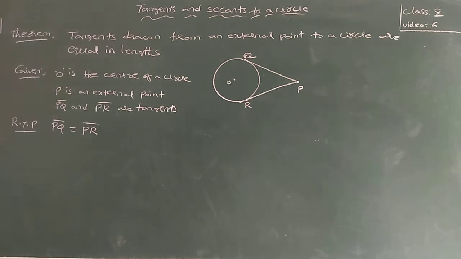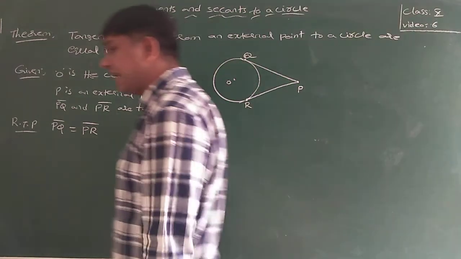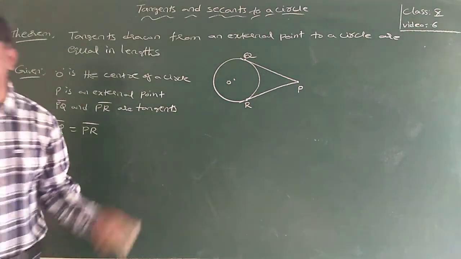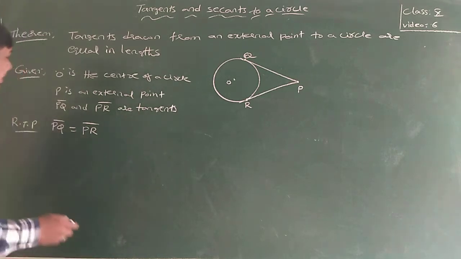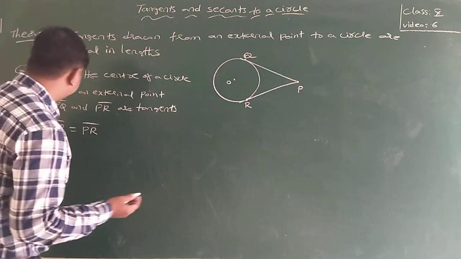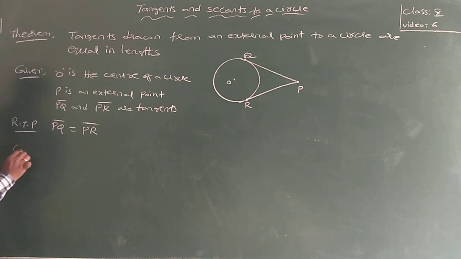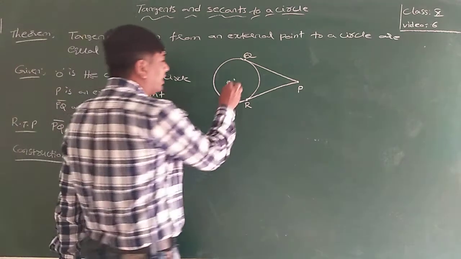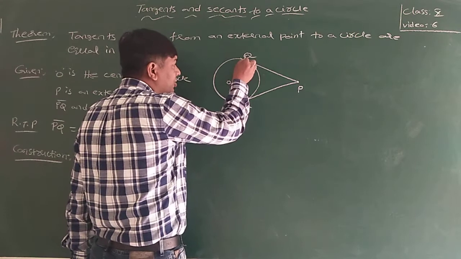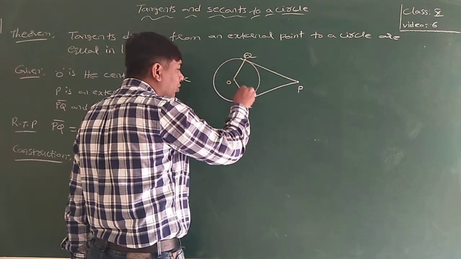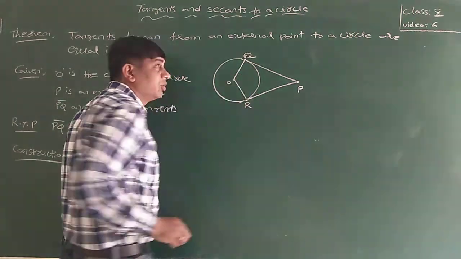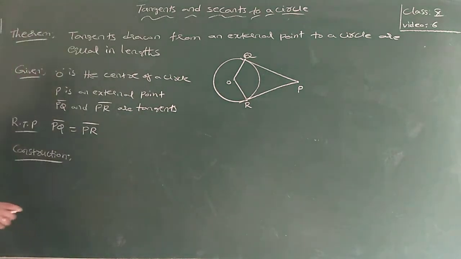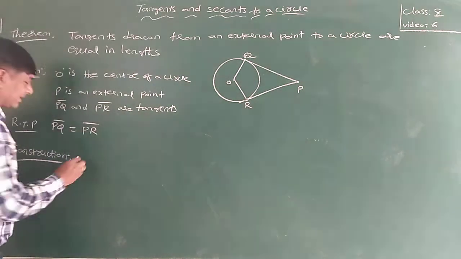To prove this, I need some construction. O is the center of the circle. Join OQ and OR, these are the radii.